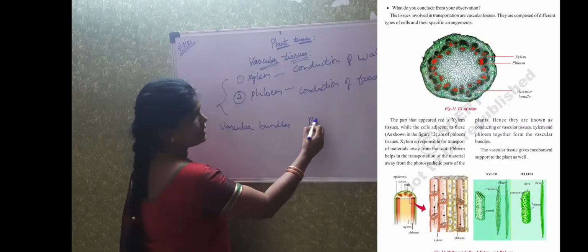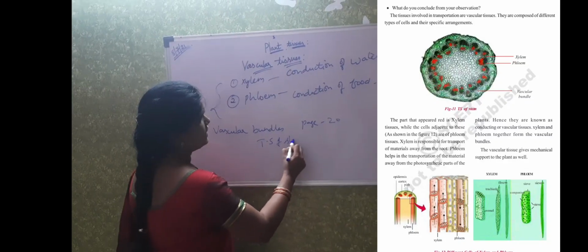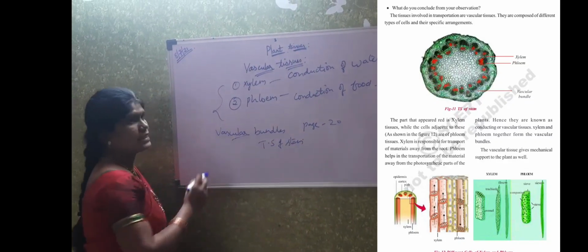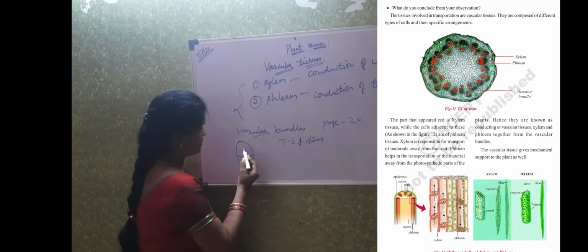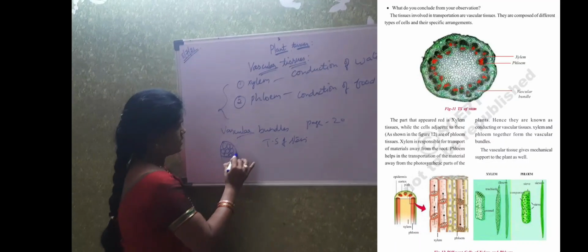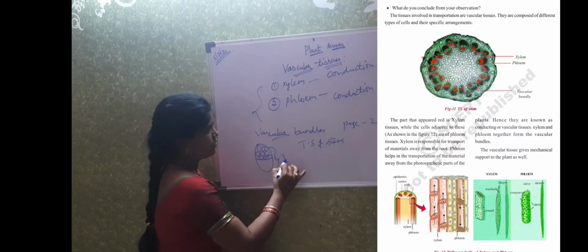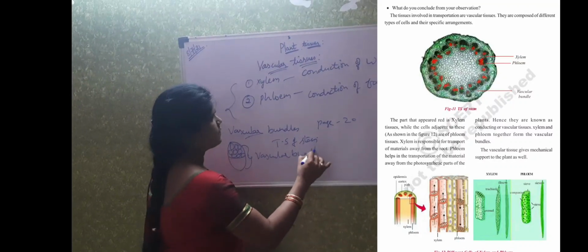On page number 20, you can see the picture of TS of stem. In the stem, we can see that the xylem and phloem are put together like this. So the xylem and phloem together are called vascular bundles.